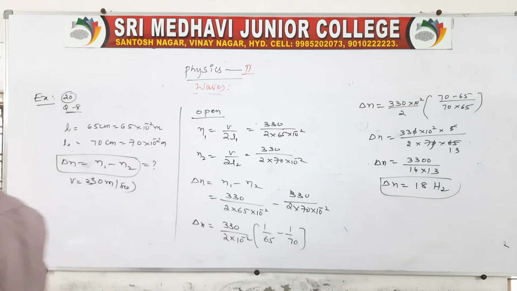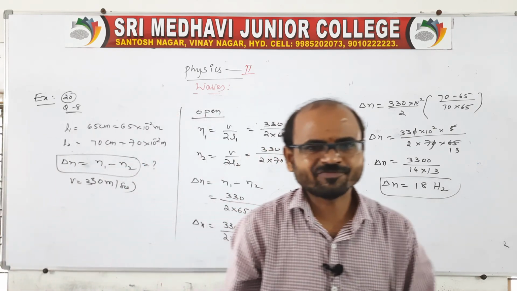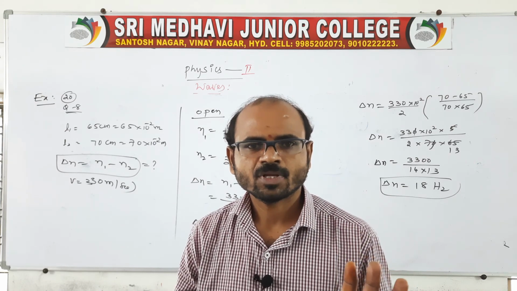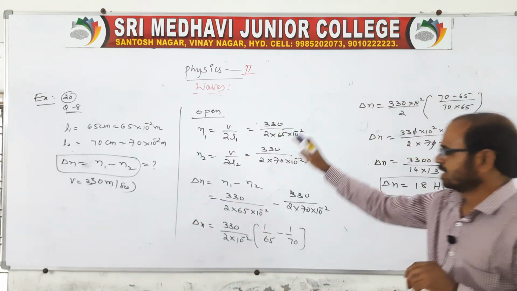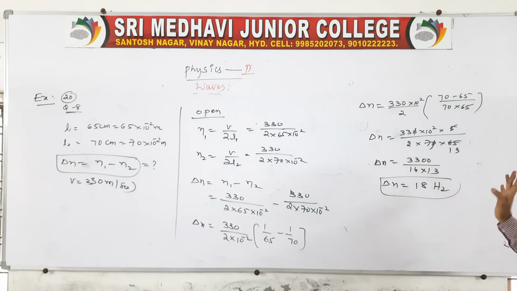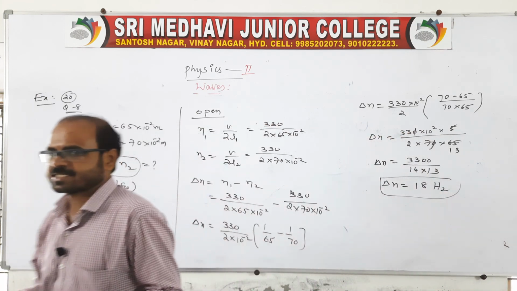Okay, the two pipes are given: one pipe of length L1, another pipe of length L2. In this question they have not mentioned open or closed. If they are not mentioned, then you take it as an open pipe. So by using this information, the number of beats produced per second is delta N equal to 18 hertz. So this is the problem related to beats.